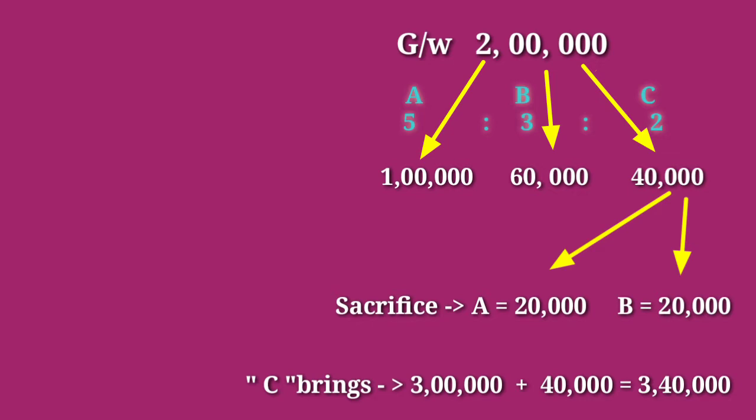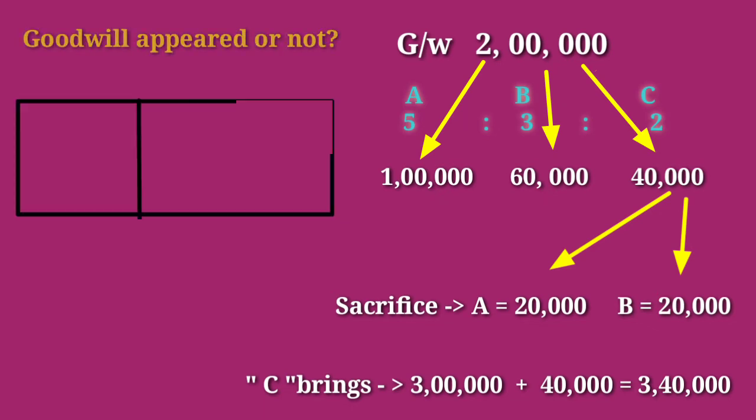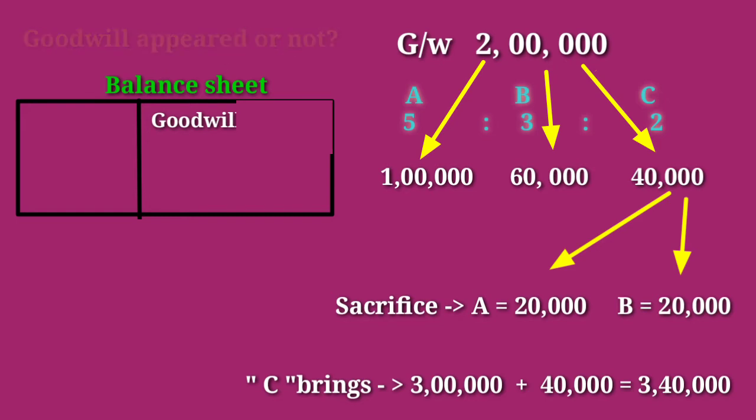First of all, we need to check whether there is any goodwill appearing in the books. There are two cases. First, the goodwill is already appearing in the books, and second, the goodwill is not appearing in the books. Here appearing in the books means any goodwill is shown in the balance sheet. If there is any goodwill shown in the balance sheet, first of all, we need to write it off.